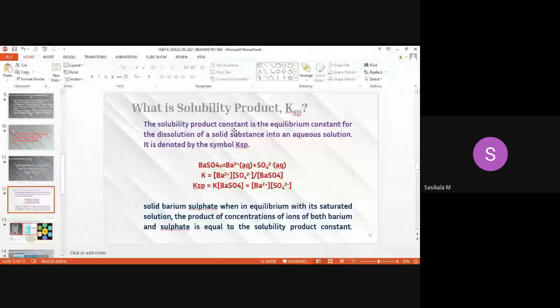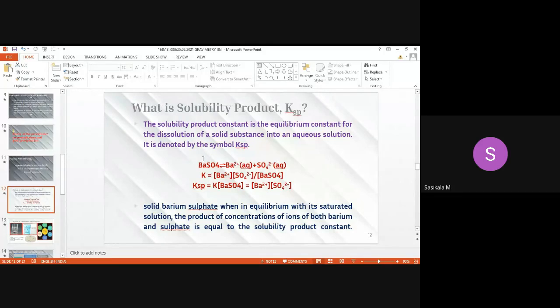So what is solubility product? The product formed from the neutral substance, that is the precipitate. The ionic product will be in equilibrium with the concentration of ions in the solution. Aqueous represents ions in the solution. Barium sulfate in solution form will exist as ions, but in the precipitation form, it is solid form.